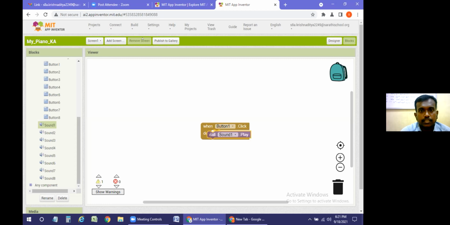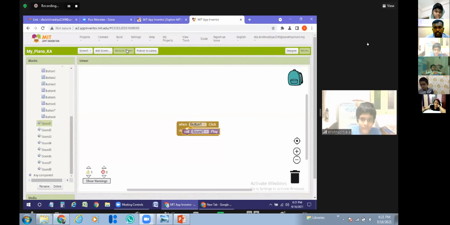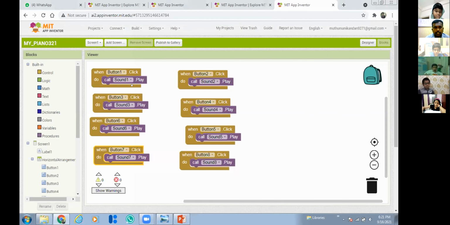Now listen, students. The design is done and the blocks are also done, right? So what's the next step? I have to check whether it's properly working or not. I want only one person to check it. Maybe Advika, can you check it? Take your mobile. I will tell you the procedure. You can note down the procedure.